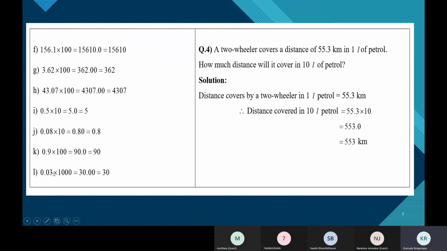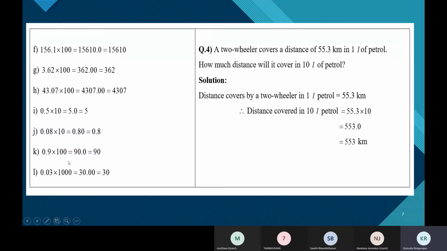So 0.03. Look at this number without the decimal point: 003. That's nothing but 3. We first multiply the two numbers. If it's a decimal, we take the number without the decimal point and just read it: 003, which is nothing but 3. Now find 3 into 1000. What is 3 into 1000? It's 3000. You can see I've written 3000 here. We don't place the decimal point now, we place it later. When we multiply, we are looking at this as 003, that is 3. 3 into 1000 is 3000.